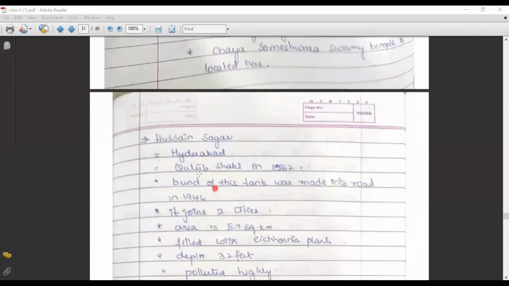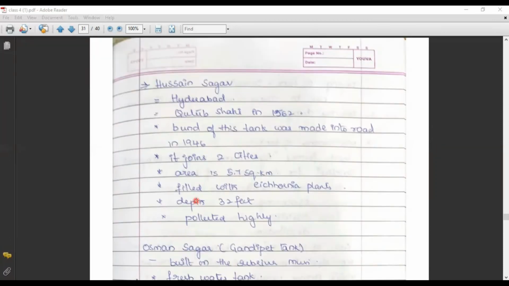Now coming to another tank, Hussain Sagar. This Hussain Sagar is present in Hyderabad. It was constructed by Qutub Shah in 1562. It joins the twin cities Hyderabad and Secunderabad. Its area is 5.7 square kilometers. Nowadays, Hussain Sagar is completely filled with a type of plant, water hyacinth, and the depth of Hussain Sagar is around 32 feet.